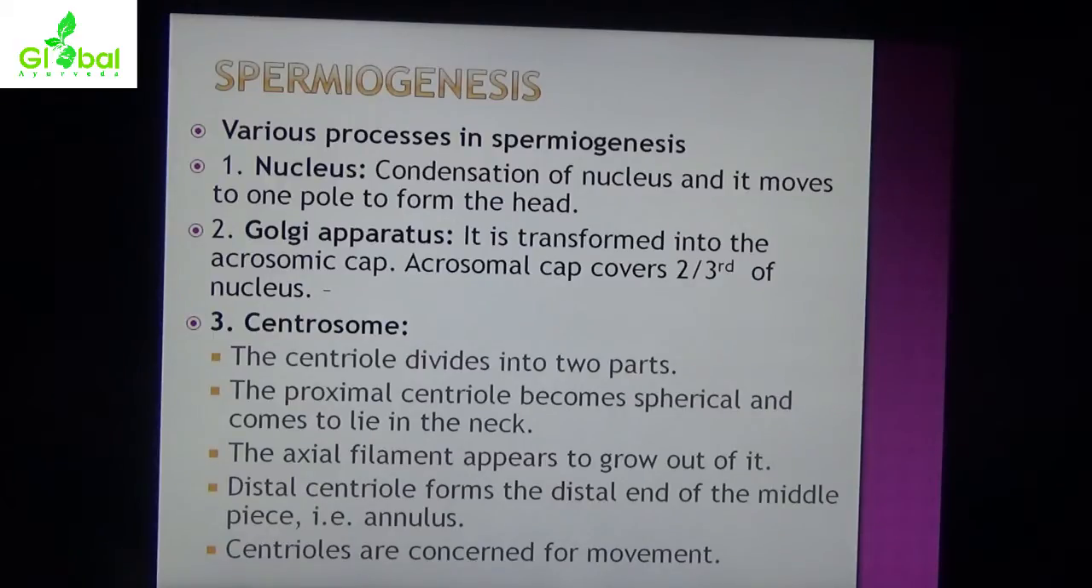Centrosome: the centriole divides into two parts. The proximal centriole becomes spherical and comes to lie in the neck. The axial filament appears to grow out of it. The distal centriole forms the distal end of the middle piece, that is the annulus. Centrioles are concerned with movement.